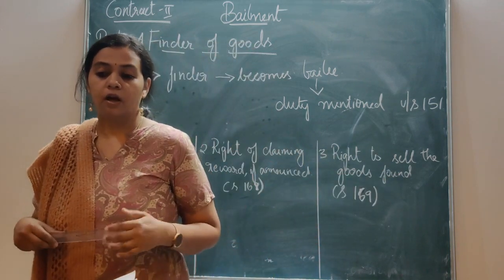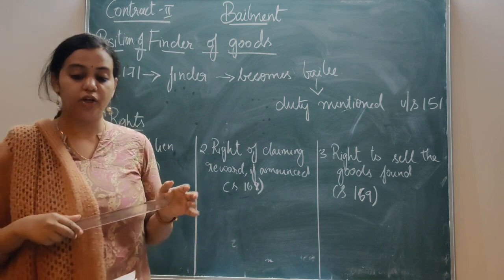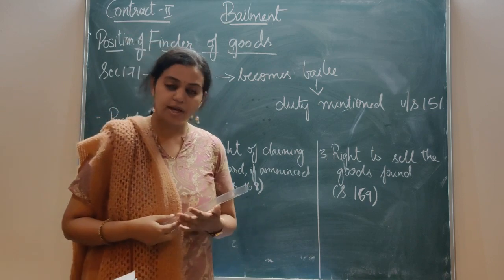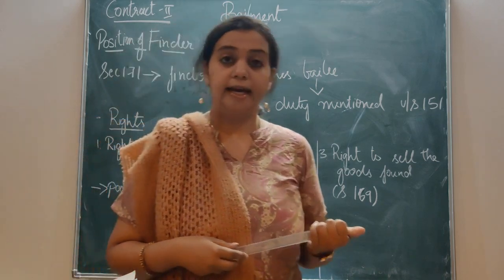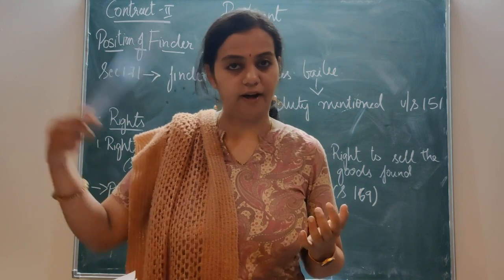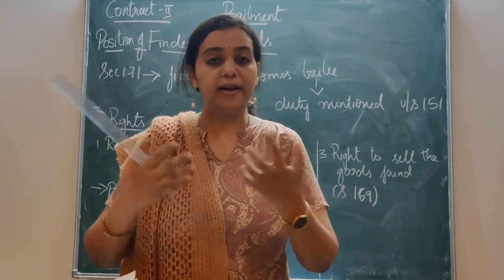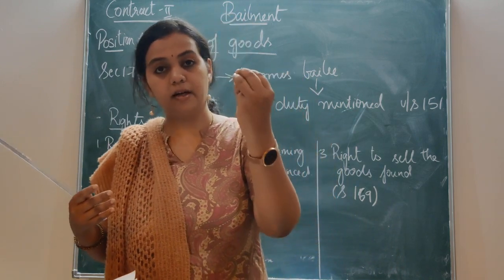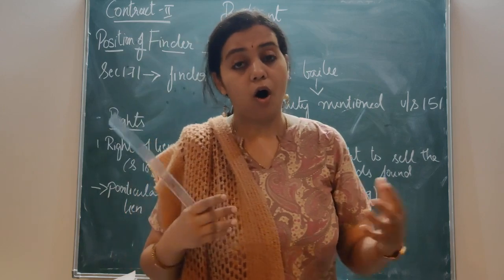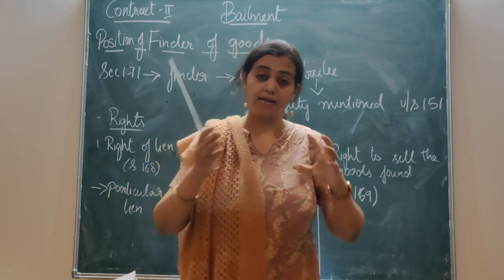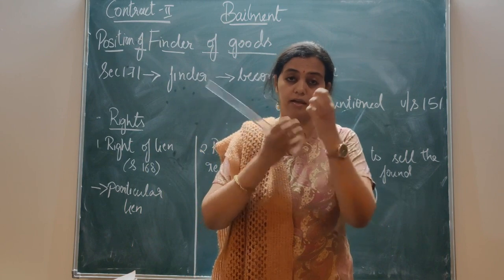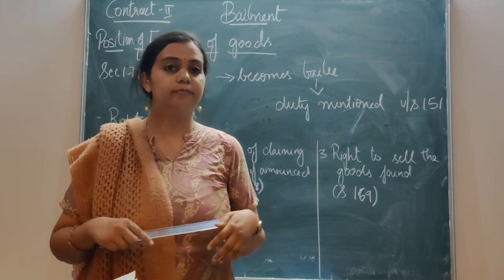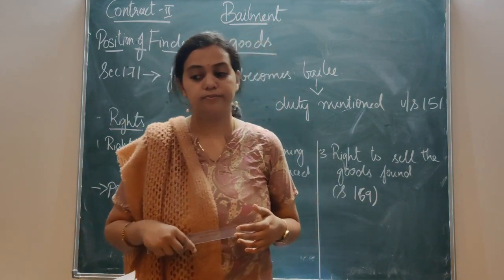Next, point B. If there is a danger of perishing or losing a greater part of the value of goods. There are some goods which are perishable in nature. In case such goods are found by the finder, and keeping them for long and not finding the owner makes those goods perish, or if a greater part of the efficacy is lost, then he can sell the goods.